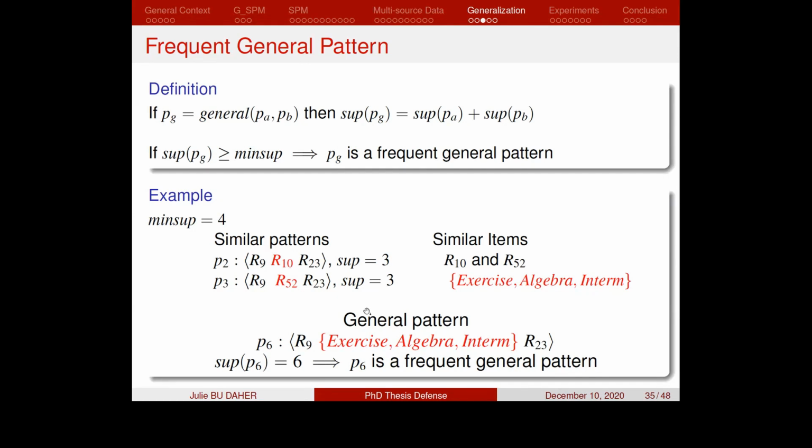Considering this example of general pattern P6 formed from P2 and P3, as P6 represents these two patterns, the support of P6 is thus the sum of the supports of these two patterns, which is 6. And as 6 is greater than the minimum support value, we consider that the general pattern P6 is a frequent general pattern.